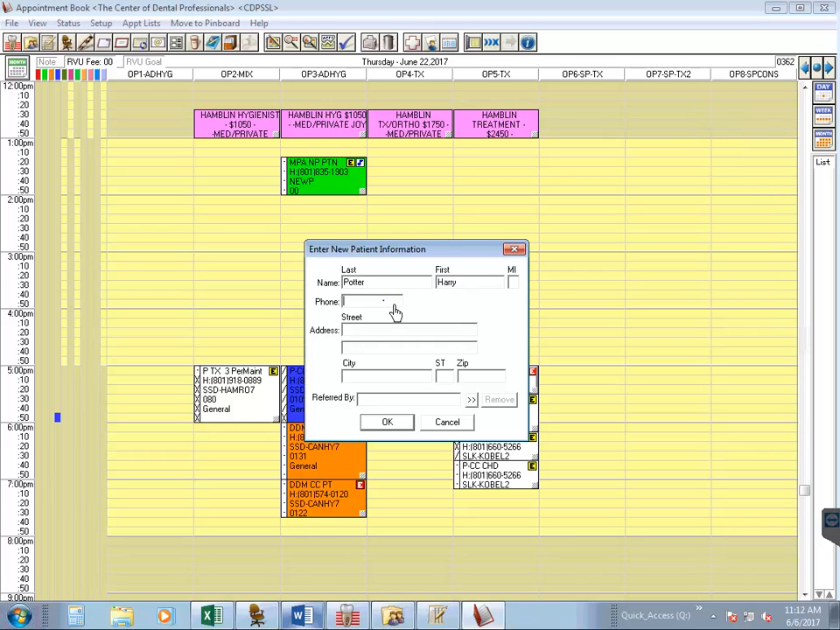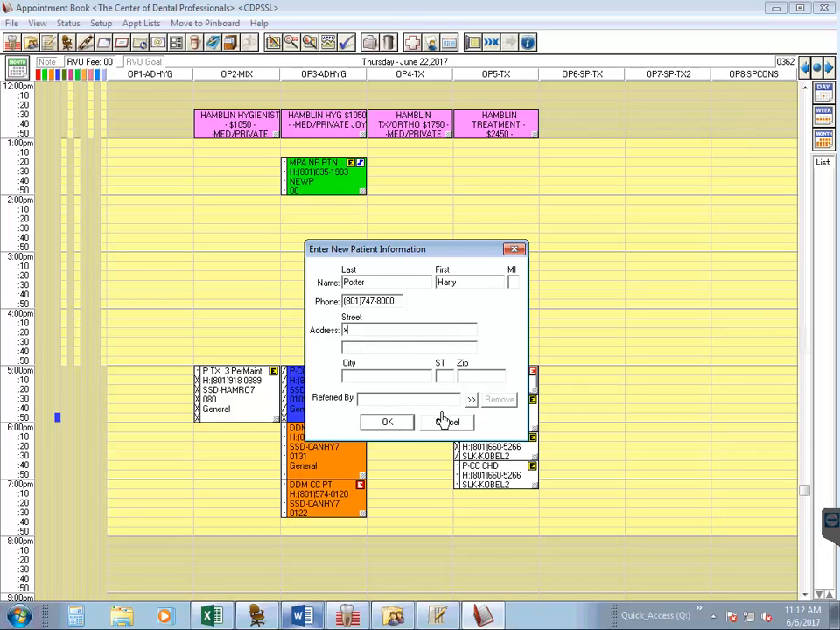Now we want to ask them what the best phone number to reach them at is. So let's say it's 801-747-8000. Now when you come to the address, you can just put an X for the time being. We can get that when they come in and fill out their paperwork and put their address down.